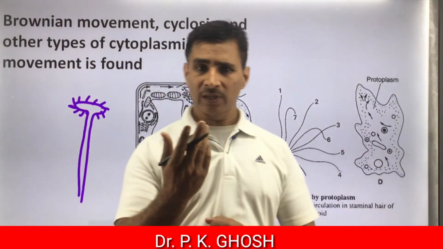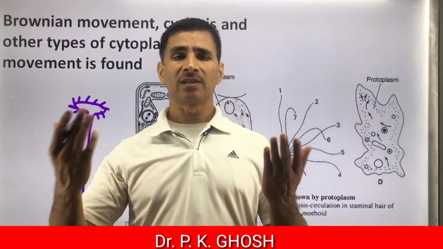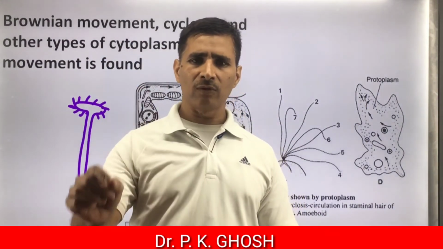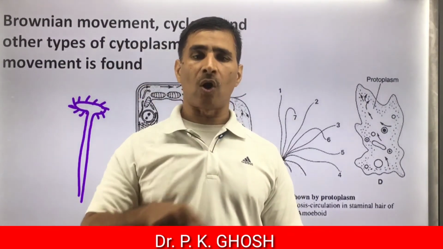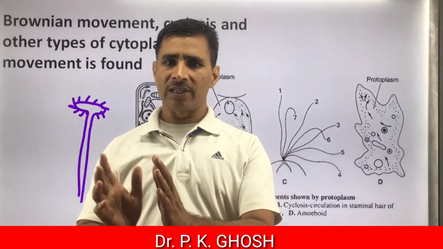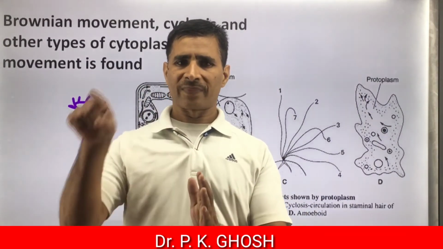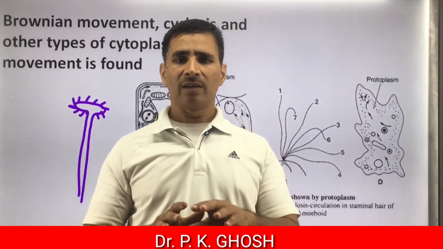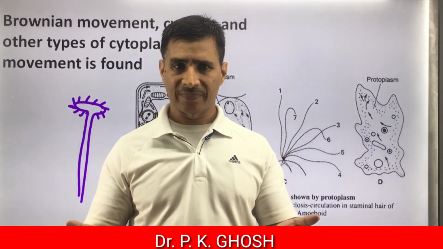There are two types of movement: rotation and circulation. If it is clockwise around all vacuoles or anti-clockwise around all vacuoles, it is rotation. If around some of the vacuoles in the same cell it is clockwise, and around some other vacuoles it is anti-clockwise, then it is circulatory movement.